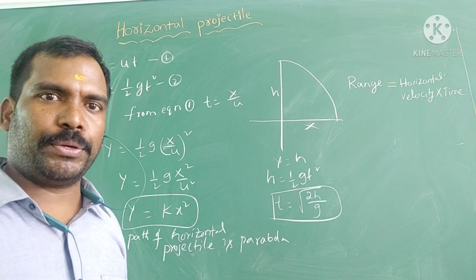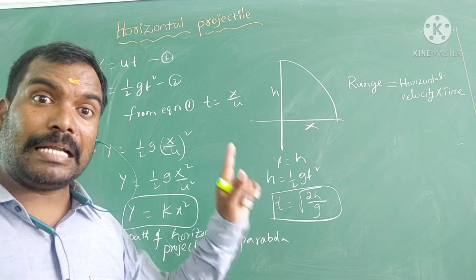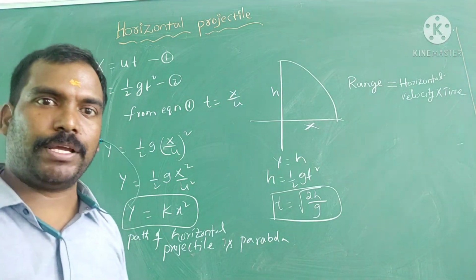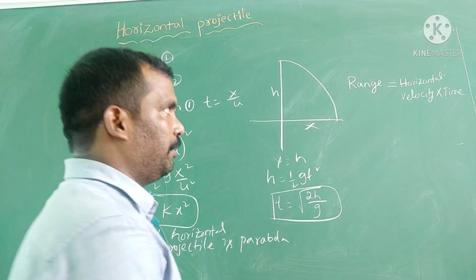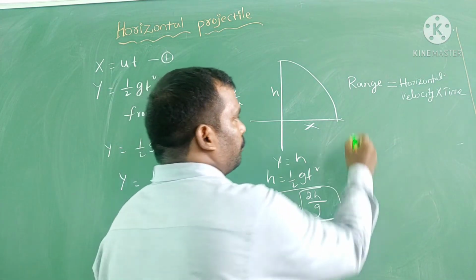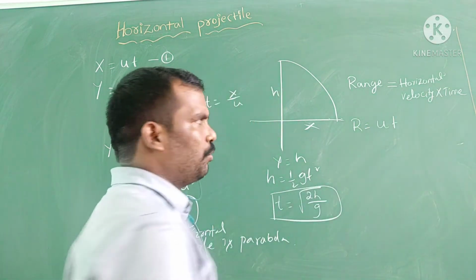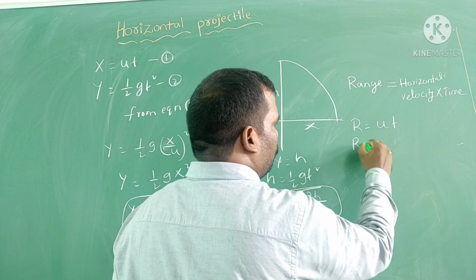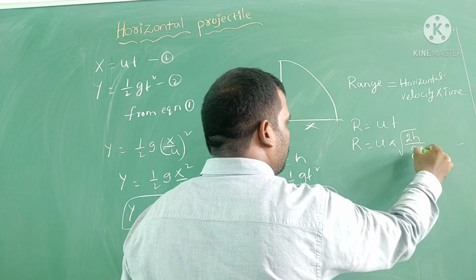Therefore r is equal to velocity into time. Which velocity gives range? Horizontal velocity gives range. That's why range is equal to horizontal velocity into time. Therefore r is equal to ut. R is equal to u into t, which is root 2h by g.